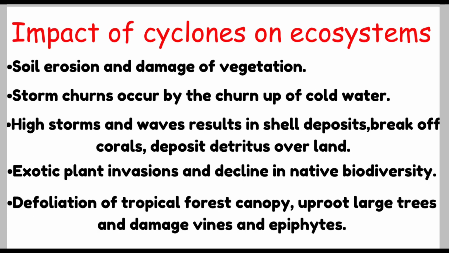Now, let's take a look at the impact of cyclones on ecosystems. Cyclones can erode soil and thereby damage vegetation in an ecosystem. Storm churn occurs when cyclone winds churn up cold water as they pass across the ocean. High waves and storms during a cyclone erode shell deposits, break off coral from near-shore reefs and deposit this detritus